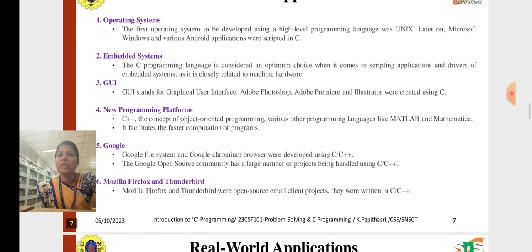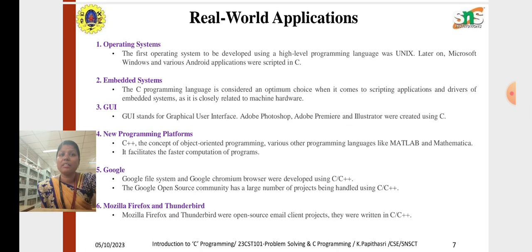So first one is operating systems. Here, operating systems can be developed using a high level programming language. Initially, we used to develop programs in C by using Unix. Day by day, later on we used Windows, and nowadays we are using Android applications that are also scripted in C.